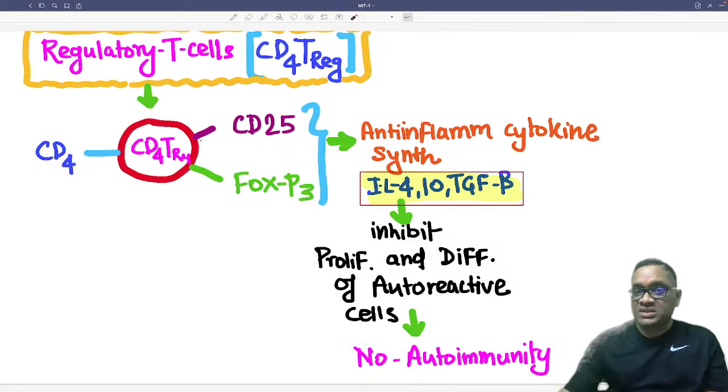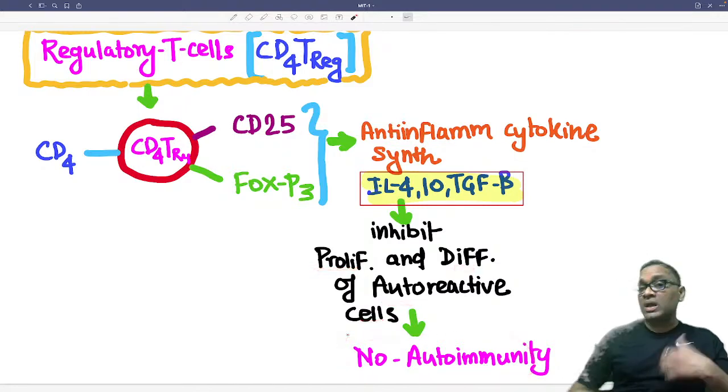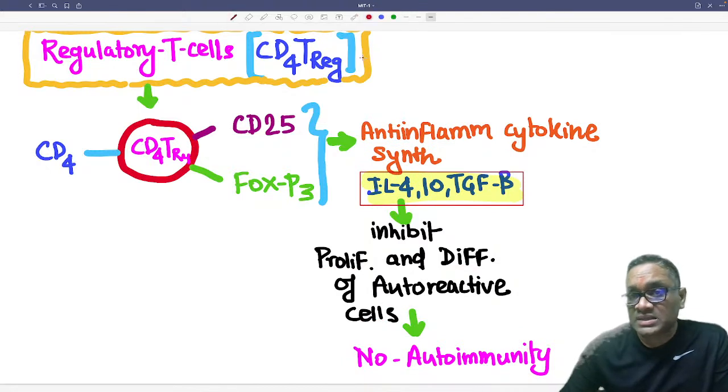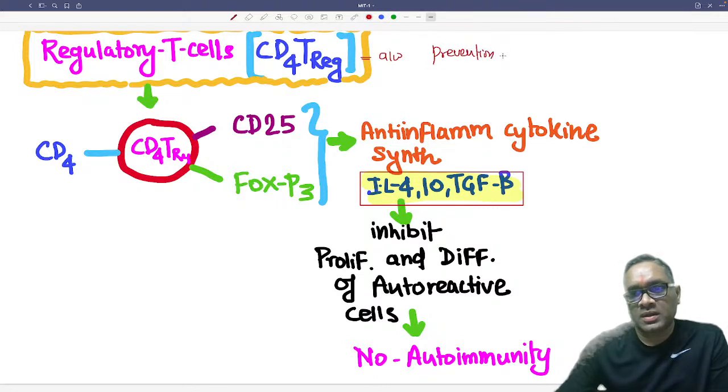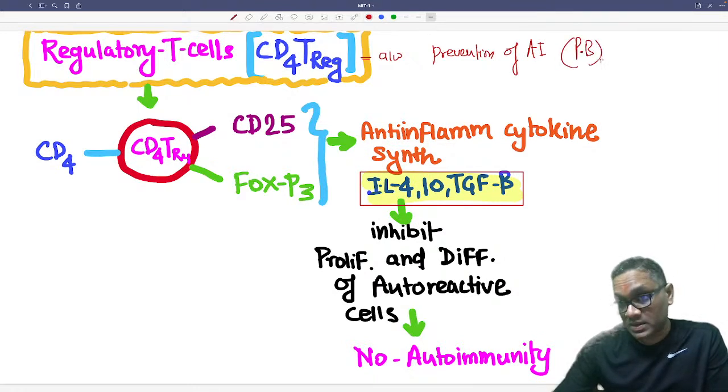So now you understand the significance of these two receptors, CD25 and FOXP3. They synthesize anti-inflammatory cytokines, and these cytokines inhibit proliferation and differentiation of any autoreactive cells, and as a result there is no autoimmunity. So I can say that regulatory T cells are associated with prevention of autoimmunity, right? And where? In the peripheral blood.